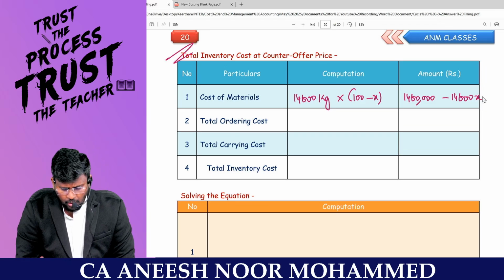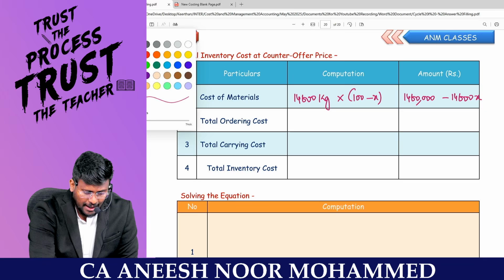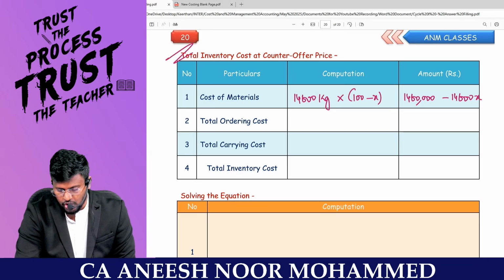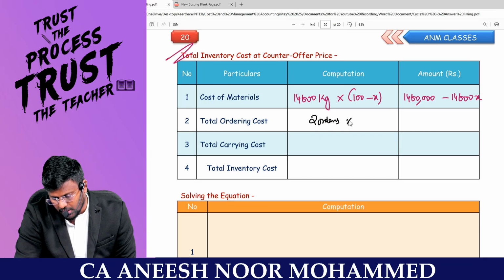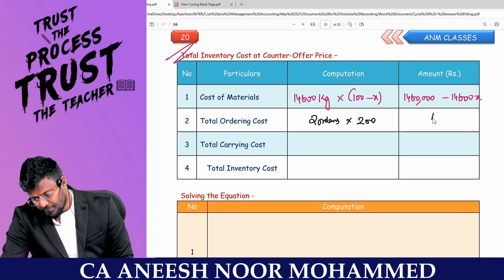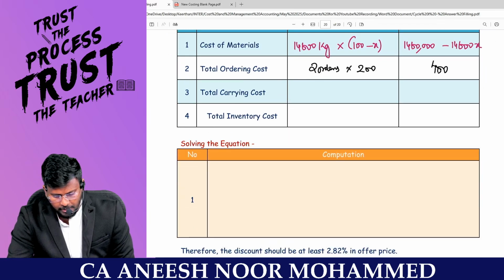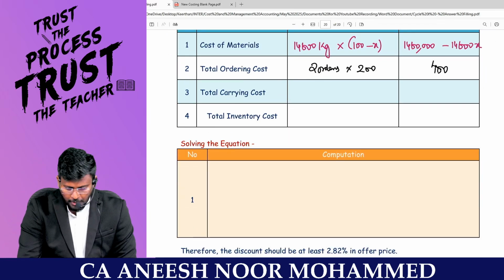What will be my ordering cost? Because I am going to order only 2 orders, that anyway will not change. So 2 orders into every order 200. That means 400 rupees will be the total ordering cost. What will be my carrying cost?